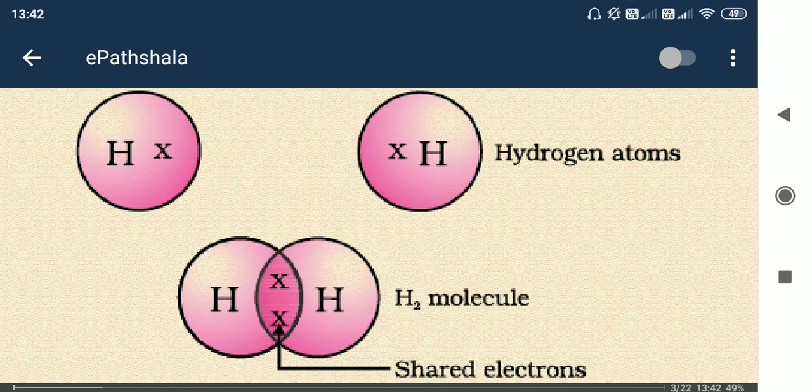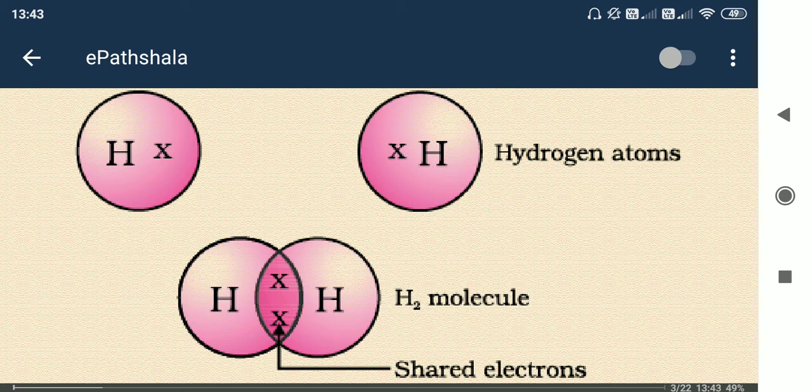Okay, so see here the types of bonds for other elements. Like in case of hydrogen, the atomic number is 1, so hydrogen has only one electron in one atom. So you can see two hydrogen atoms are sharing their electron with each other.